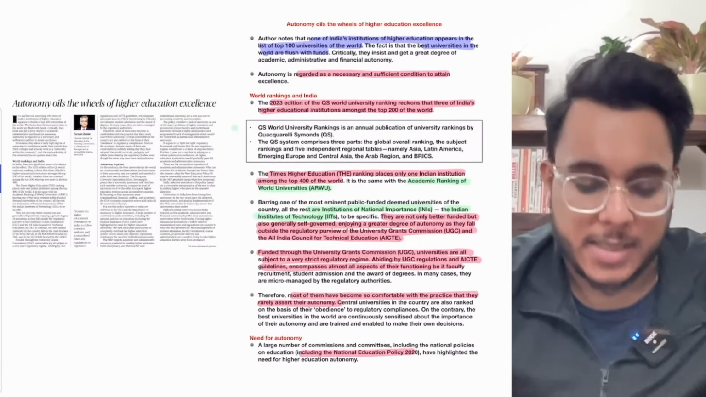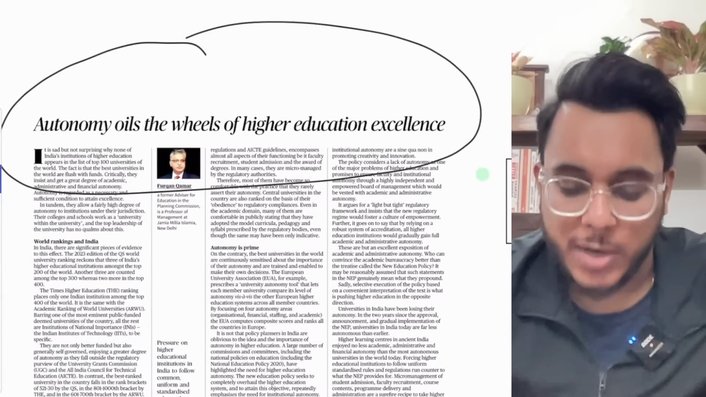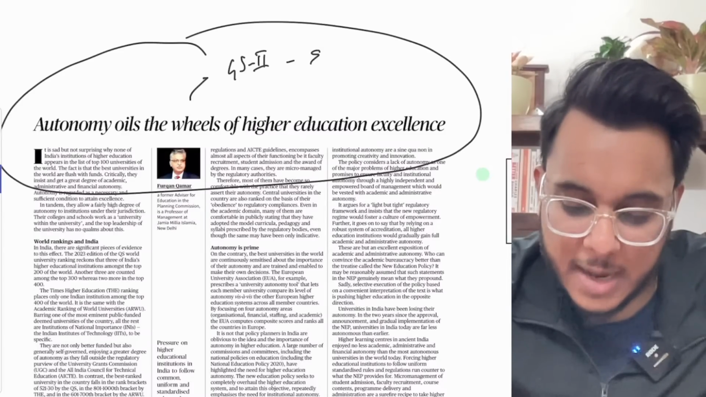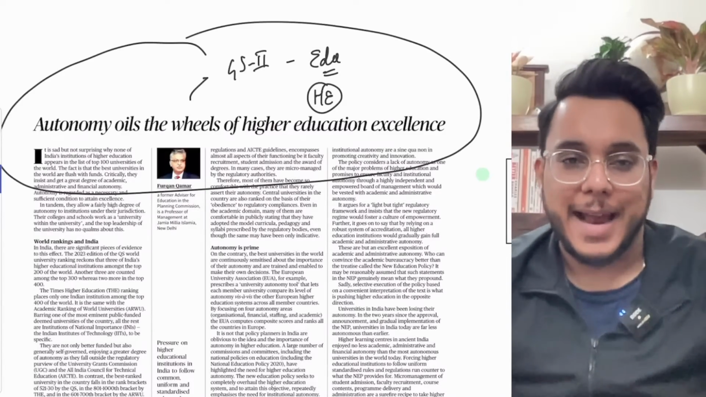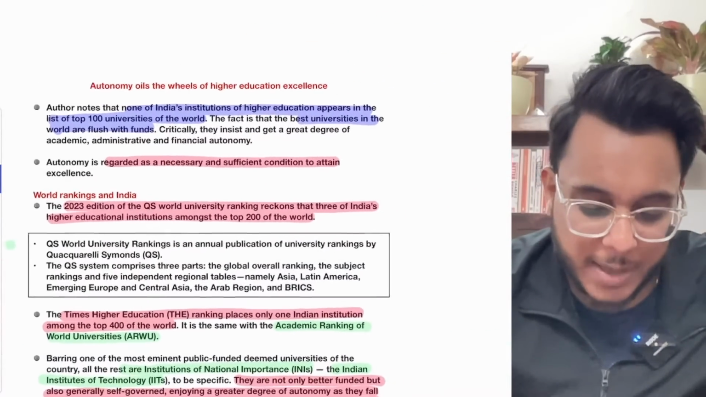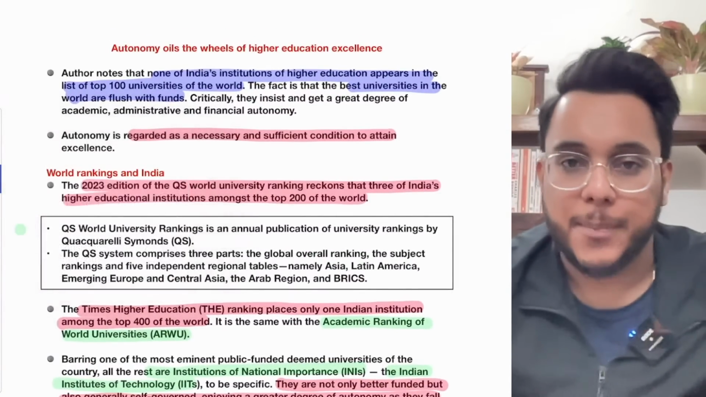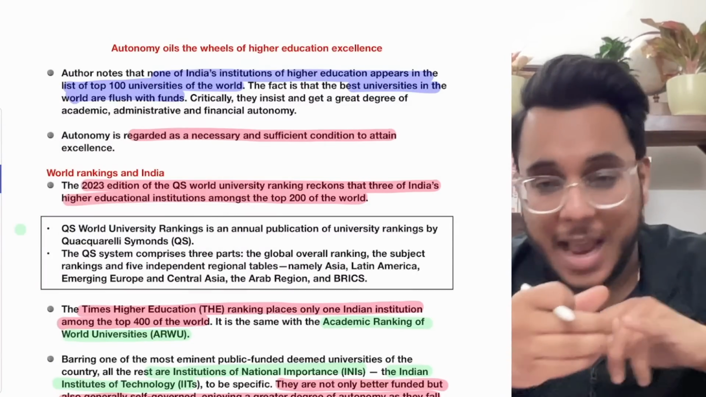Now moving to the next article: Autonomy oils the wheels of higher education excellence. This article is relevant to GS paper number 2, issues related to education, within that, higher education in India and its issues. Now let's discuss this article. First of all, guys, when we talk about higher education in India, we often find that India's higher education sector has certain problems.